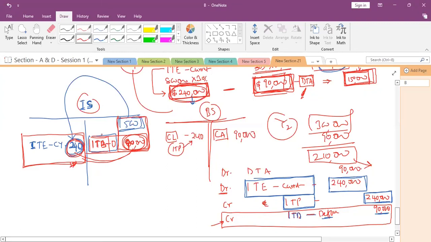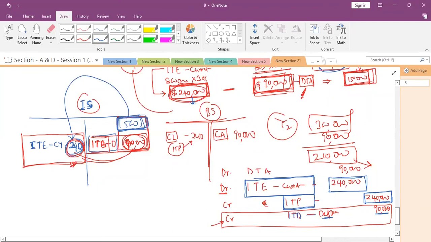Yes, sir. It's like an asset. See, first of all, the government is promising that this 90,000 you are paying extra today, we will give you benefit in future. You recognize this benefit today, but in future you will receive that benefit. So it's an asset. At the same time it is an asset, and at the same time it is income recognized. Right, sir. Actually, as per the accounting rule, we recognize revenue how much?